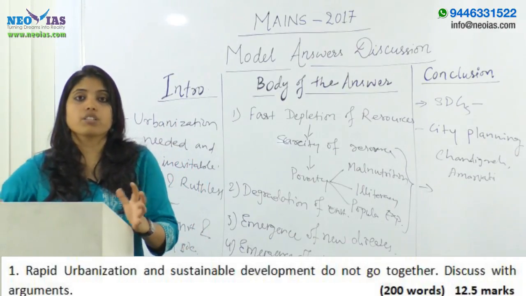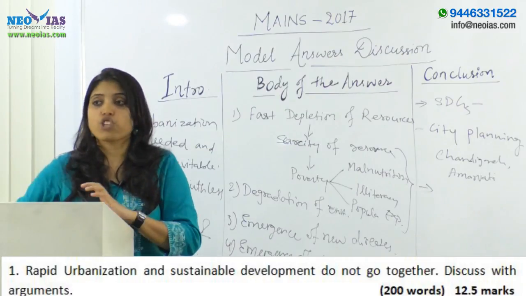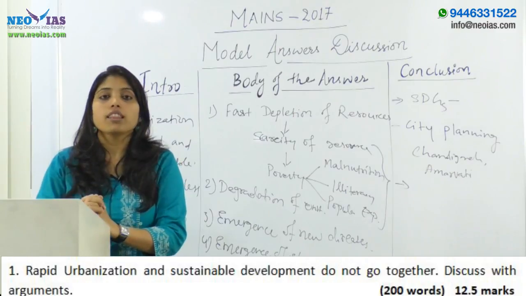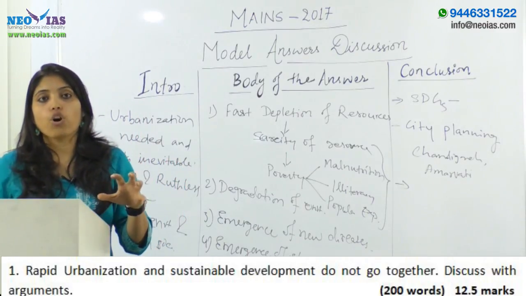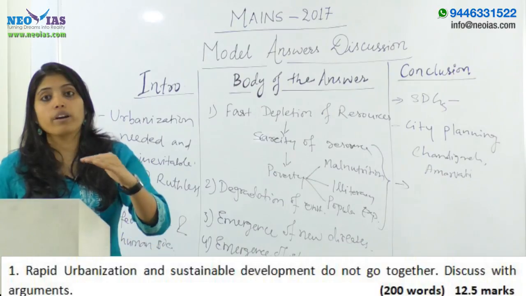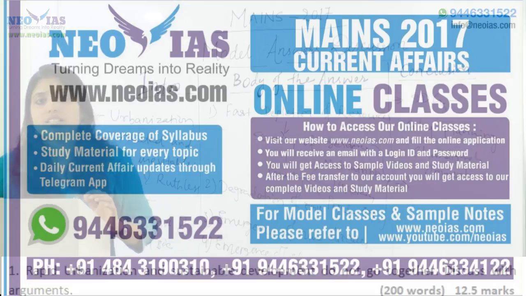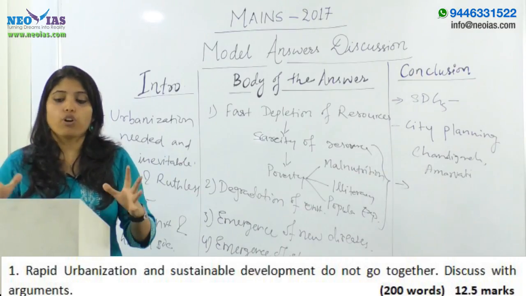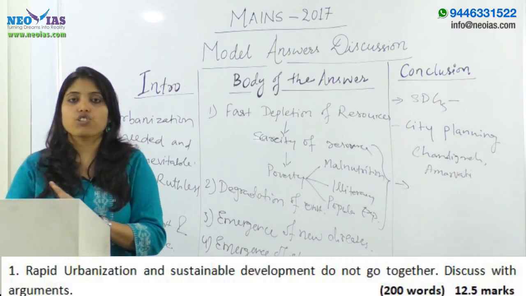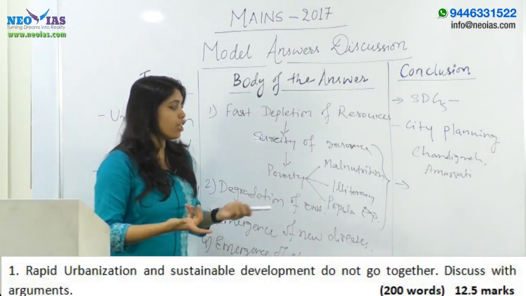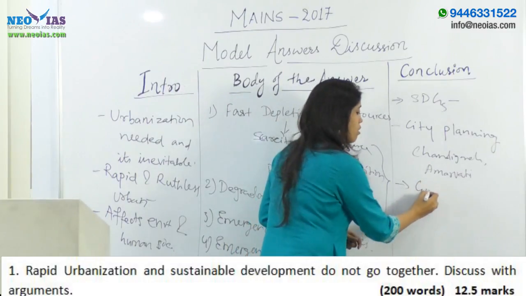For example, if it is a disaster prone area or a city like Chennai, when the planning is made for Chennai, the poor population, or those who are residing on the coastal areas, their demands must be considered before the policy makers. So these things the policy makers or the governance part has to take care of to go for rapid urbanization with sustainable development. Then again, you can quote some government initiatives also.